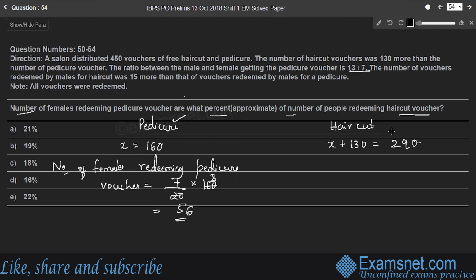So what is the question here? The number of females redeeming pedicure vouchers is what percentage of the number of people redeeming the haircut voucher? So 56 is what percentage of 290?